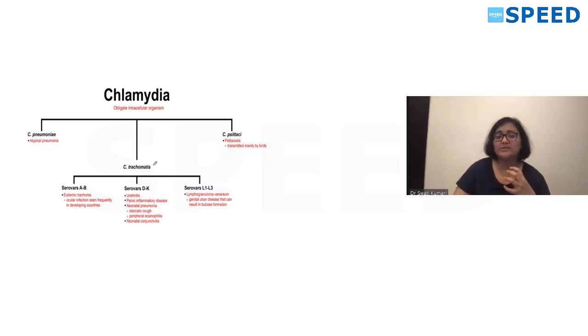Okay, and Chlamydia trachomatis, you have serovar A to C, D to K, and L1, L2, L3. So this D to K is responsible for neonatal conjunctivitis and neonatal pneumonia. So this was the infection caused by Chlamydia trachomatis, serovar D to K.